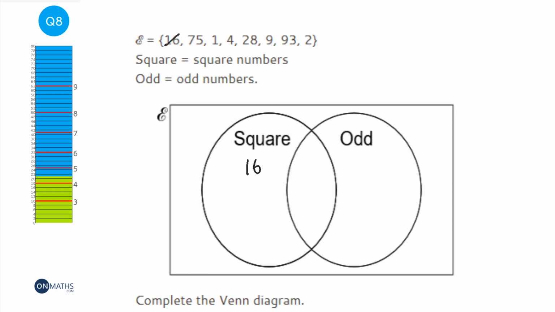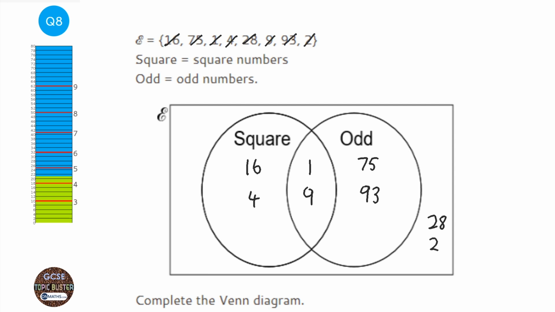75. Now 75 is not a square number, but it is odd. So I'm going to put that there. Now 1 is a square number and it's odd, so that's going to go in the middle. 4 is a square number, but it's not odd. 28. Now 28 is not a square number and it's not odd, so that's going to go out here. 9 is a square number and it's odd, that's going to go there. 93 is not a square number but it is odd, and 2 is not a square number or odd, so that's going to go on the outside here.